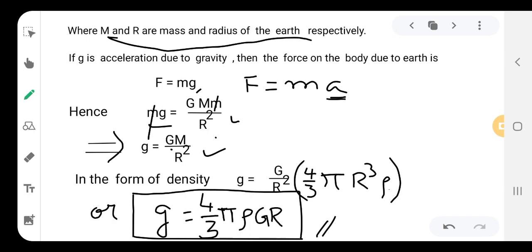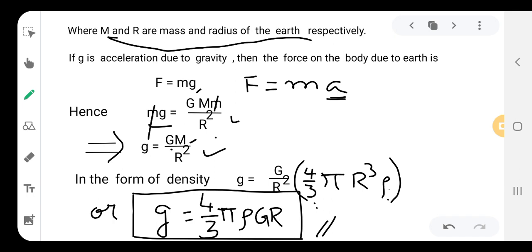If we consider the density of the earth, then M is replaced by the volume, 4 by 3 pi R cube, into rho.